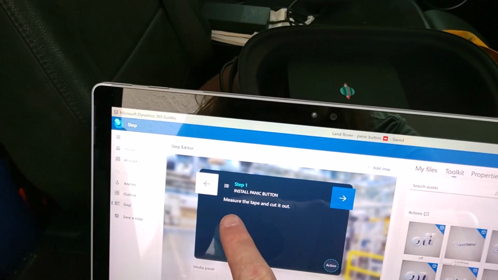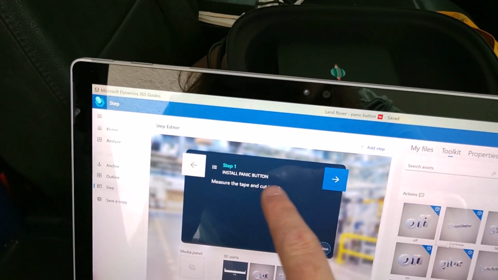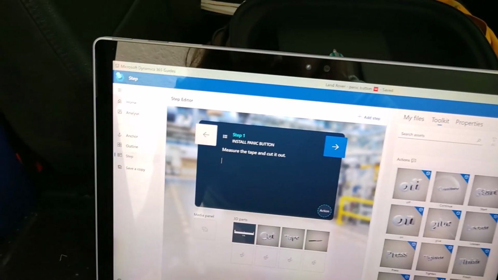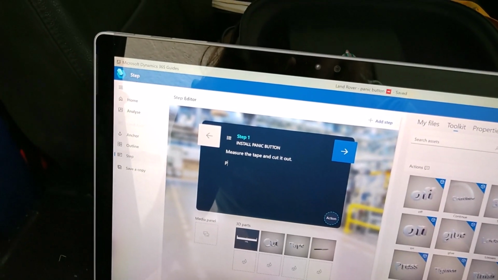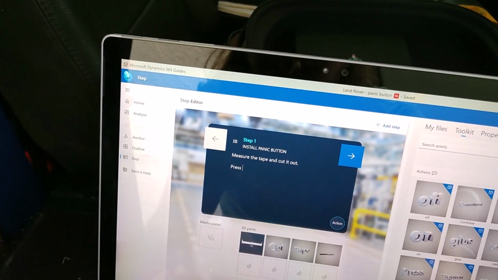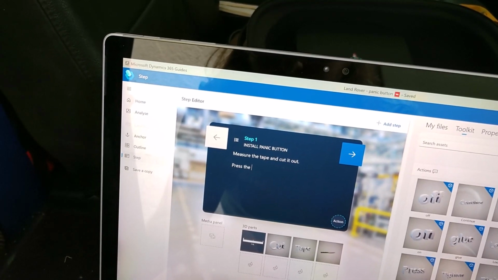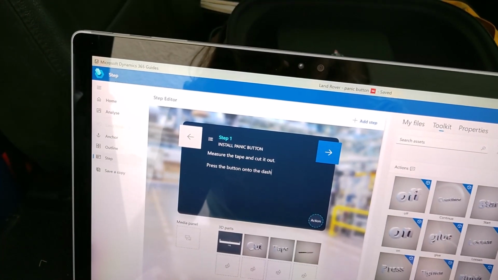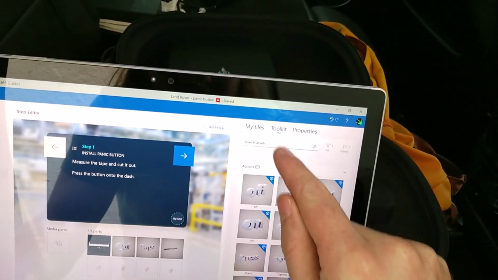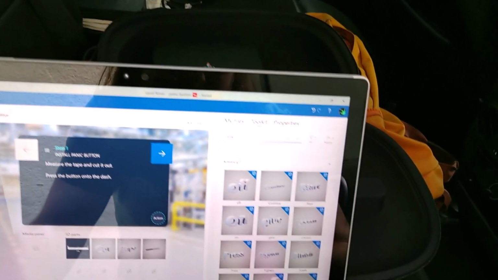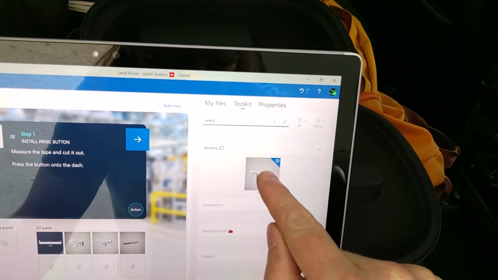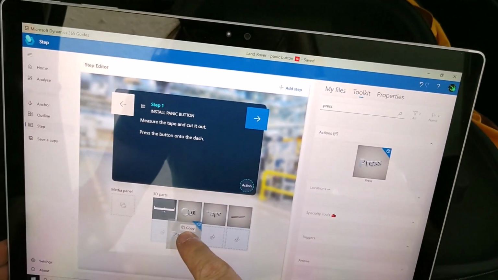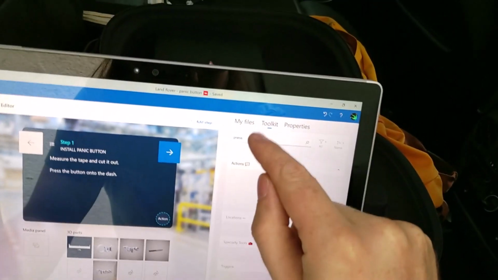Okay, this is really just a one-step guide, and so after they measure the tape and cut it out, I'm going to say press the button onto the dash. And so let's get a word press here. And let's show them where.